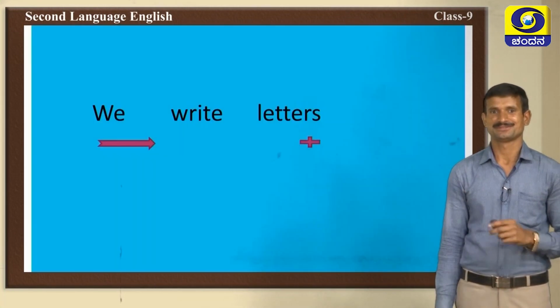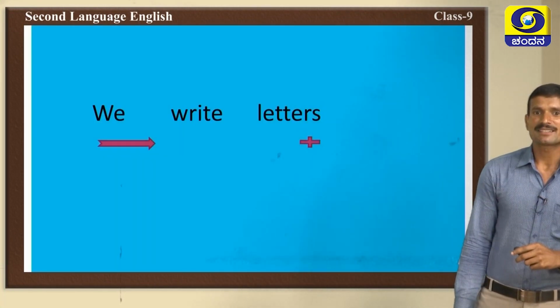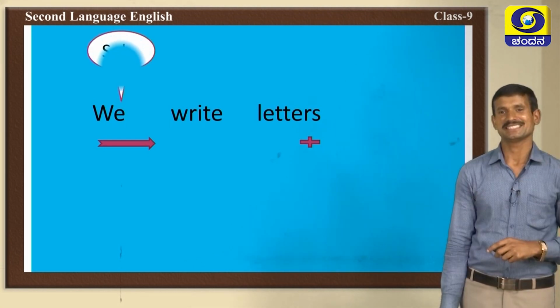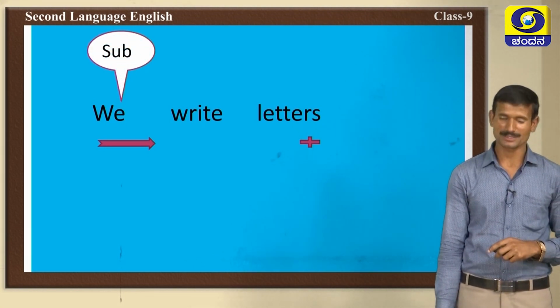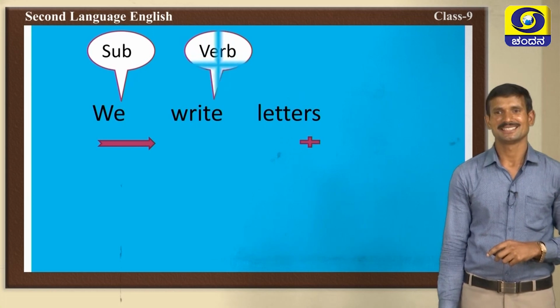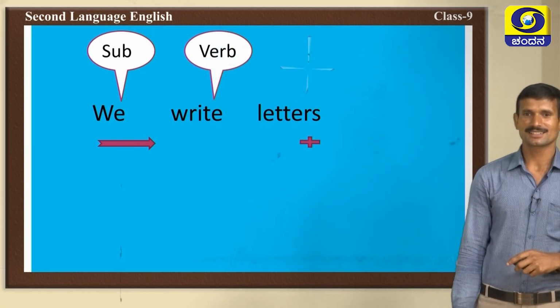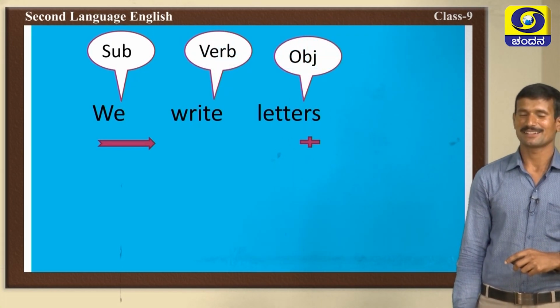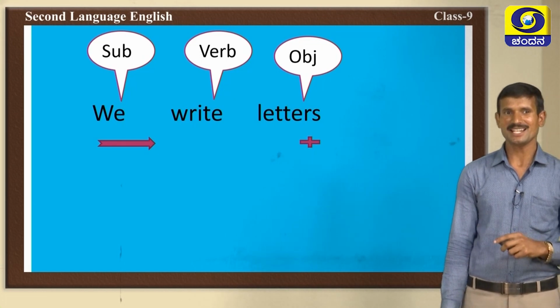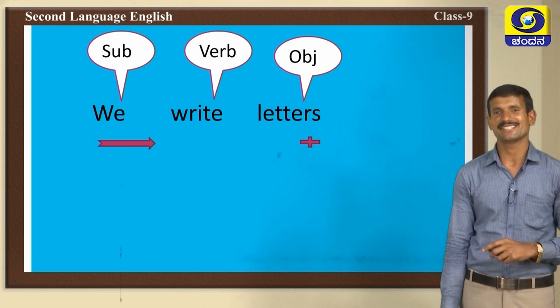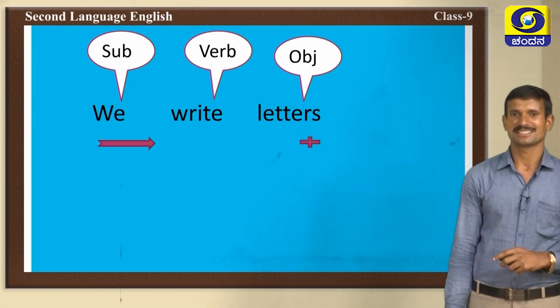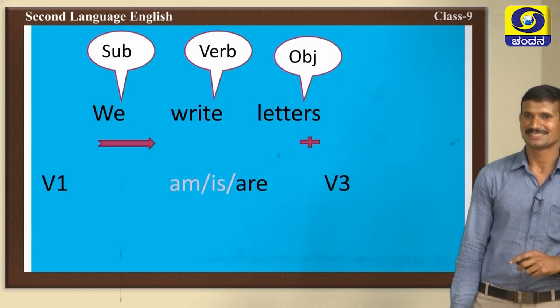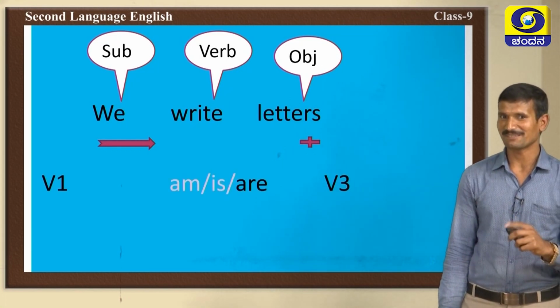Then, we write letters. Here we is subject, write is a verb, letters is an object. Now it's a very easy sentence, you can change easily. You should follow the formula. Verb 1 is given.